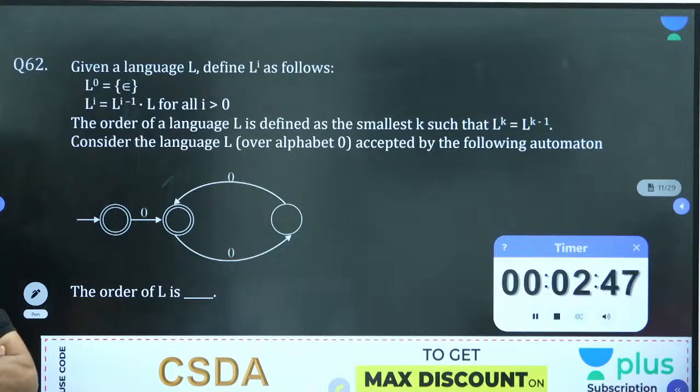Do not answer the same thing that was there in GATE. If anybody solved the GATE question, now challenge yourself: where is the data changed and what will be the right answer? Two things you need to understand now.